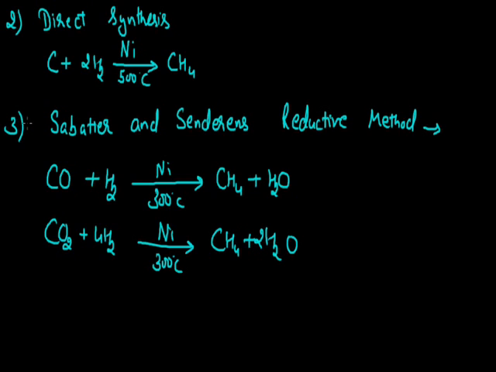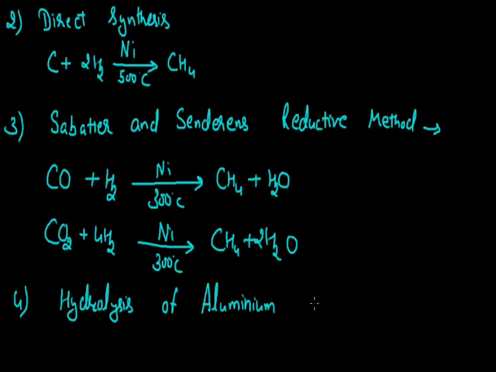Another method for the preparation of methane is by the hydrolysis of aluminium carbide. The formula of aluminium carbide is Al4C3, and for the hydrolysis of this molecule we need 12 molecules of water.